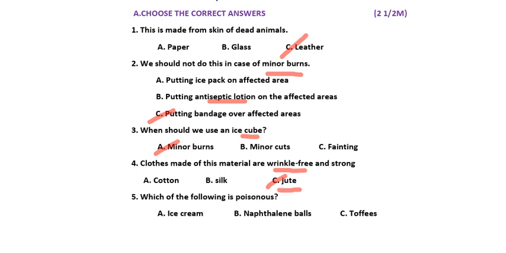And now moving to the fifth question. Which of these following is poisonous? That means dangerous. Ice cream, naphthalene balls, toffees. Naphthalene balls are dangerous. So fifth answer is B. So finally I am saying all the answers. A bit, choose the correct answers. First answer is C. Second answer is C. Third one is A. Fourth one is C. Fifth one is B. You can check your answers.